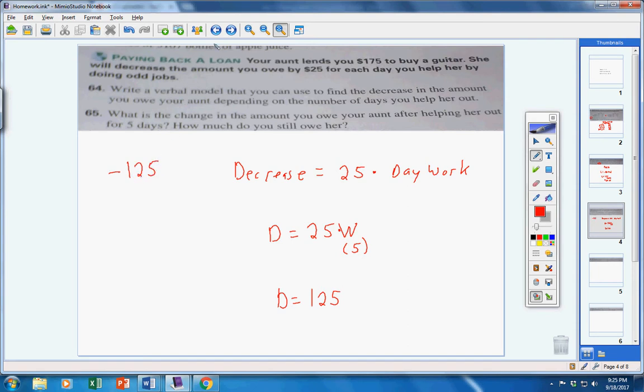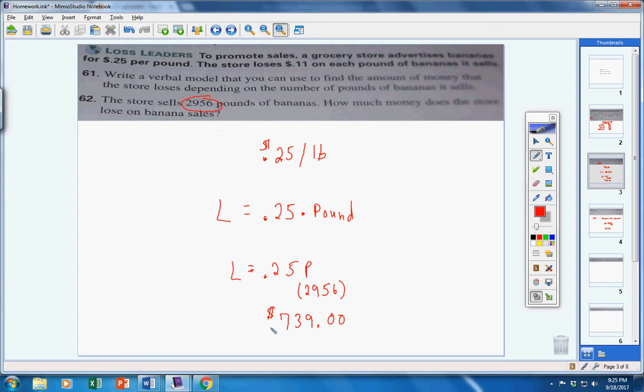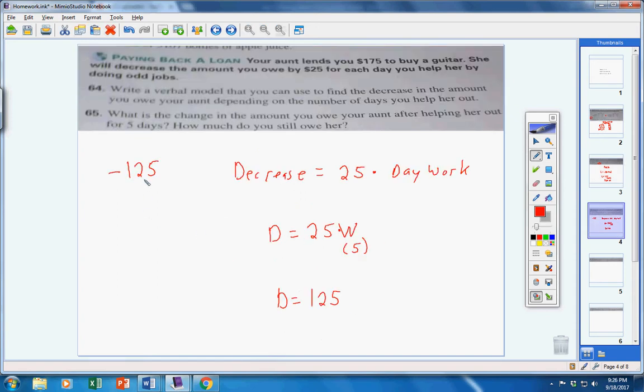And by the way, on the last problem, I should have put a negative sign here. There was a loss of $739, okay? Now here, your debt's gone down $125. So negative 125. Now, how much do you still owe her? Well, you owed her 175. You've lowered it 125, so you still owe her $50.